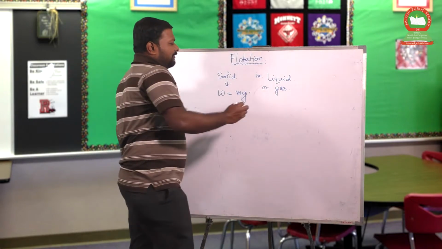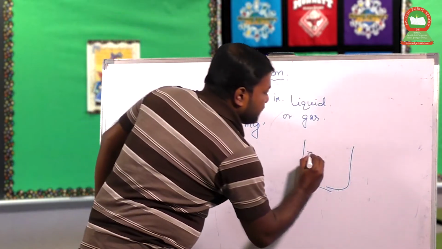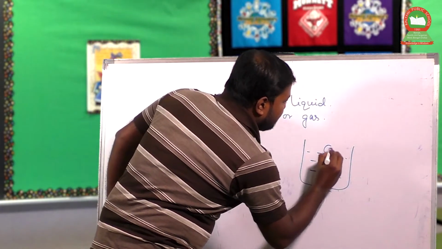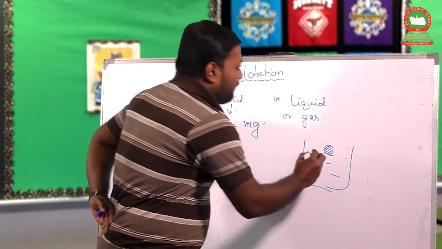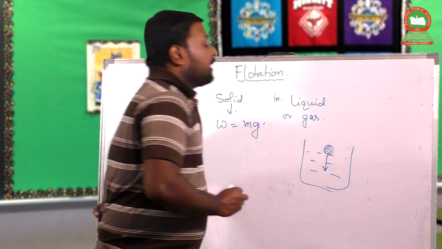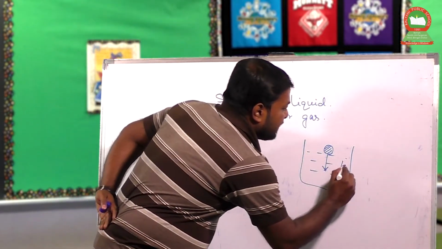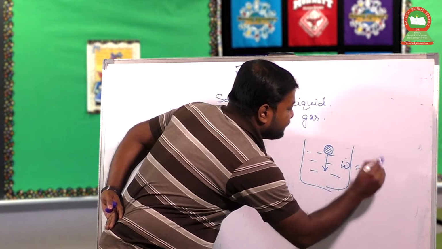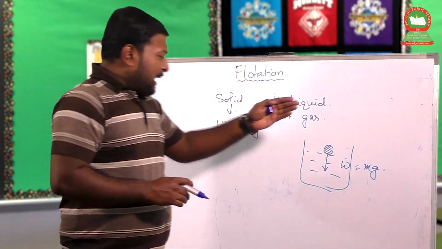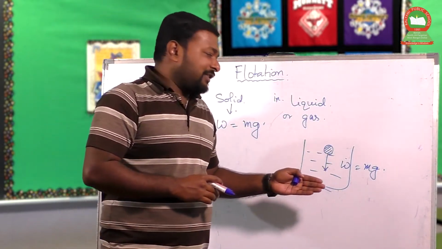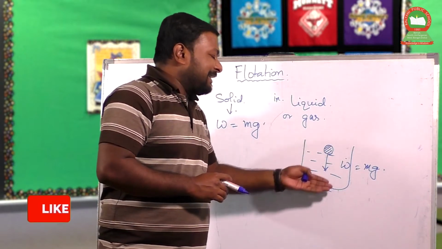So when the solid body is submerged in a liquid, the weight of that body is directed downward. Let it be mg, having mass m. So this is the downward force. Due to that downward force, an acceleration is created, and due to that, the body will submerge in this liquid.